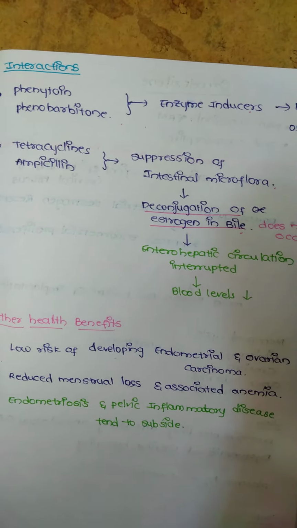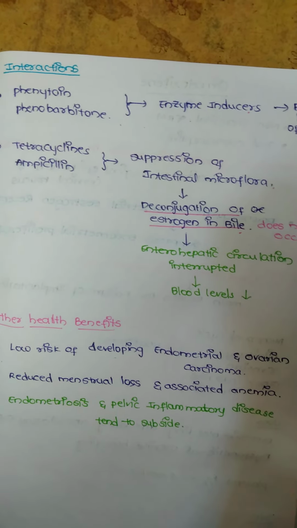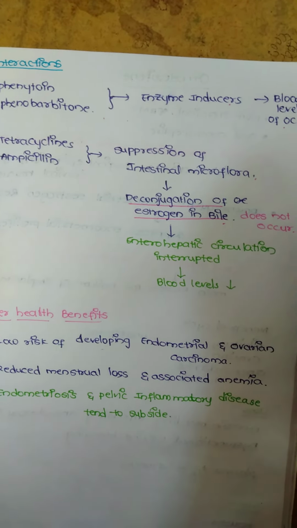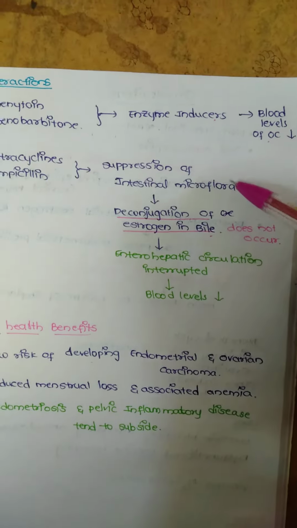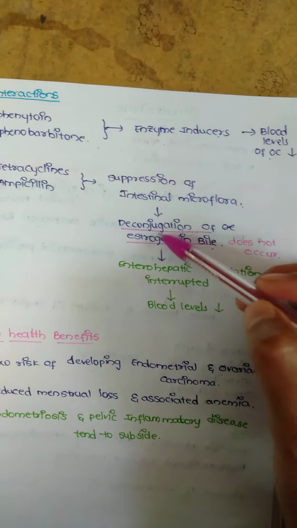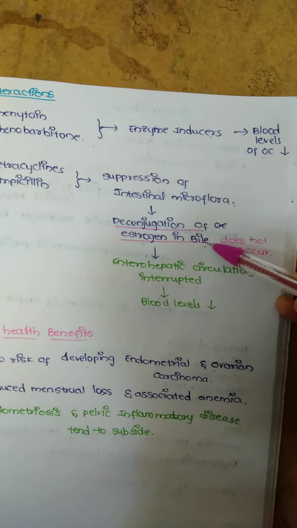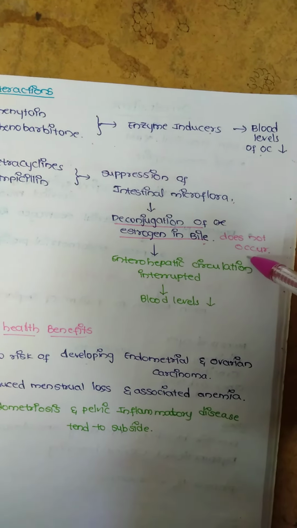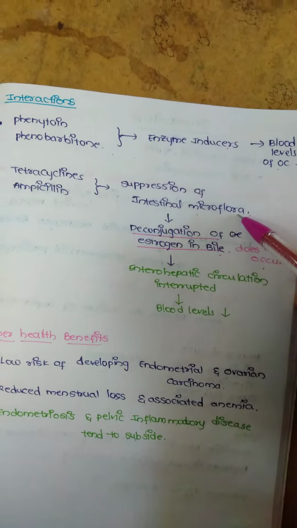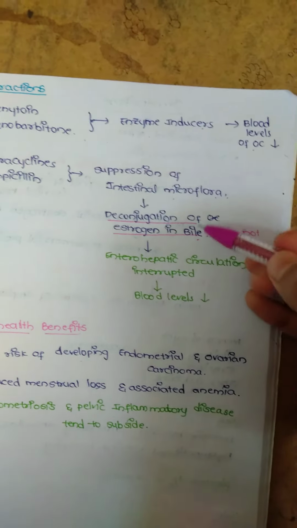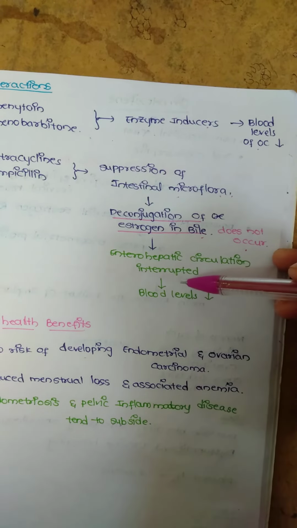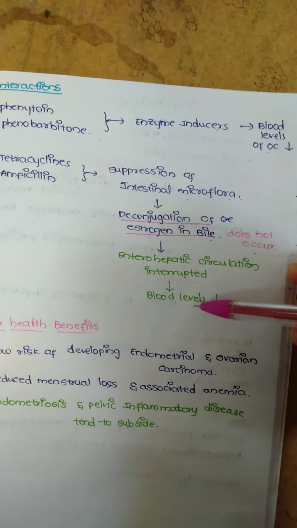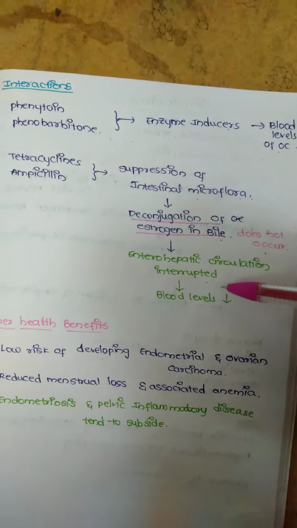Actually, during excretion, the toxic components are converted into non-toxic components by conjugation, so here deconjugation of estrogen in bile does not occur, as the intestinal microflora is suppressed. The enterohepatic circulation is interrupted by this, so blood levels will be decreased.